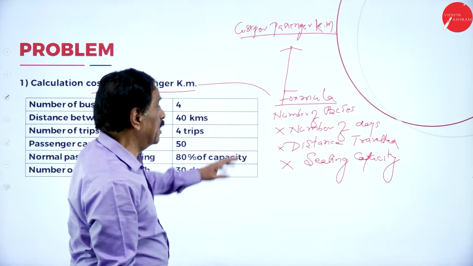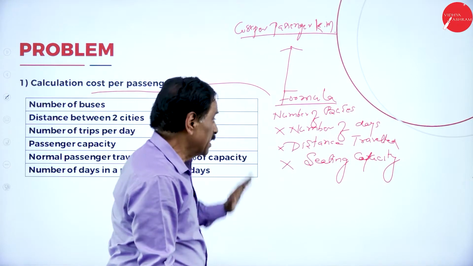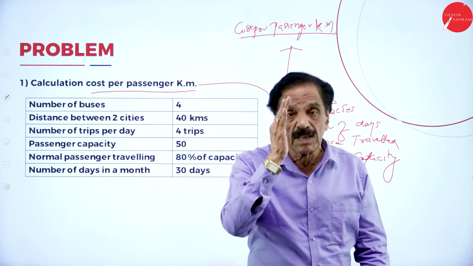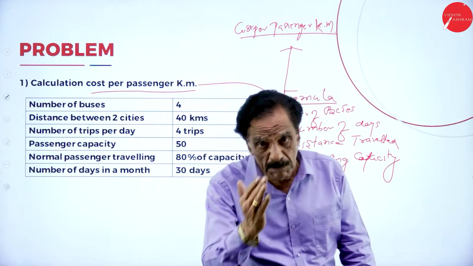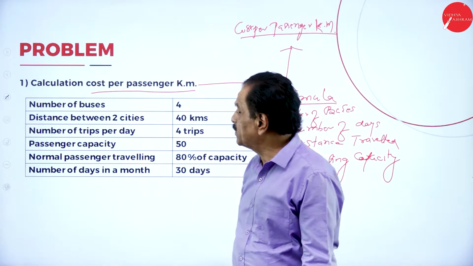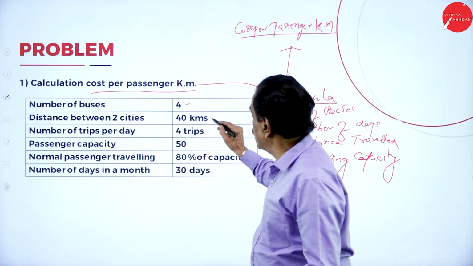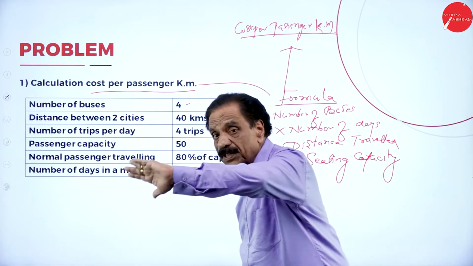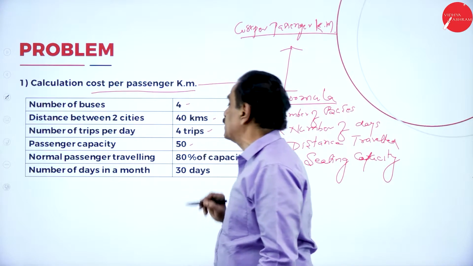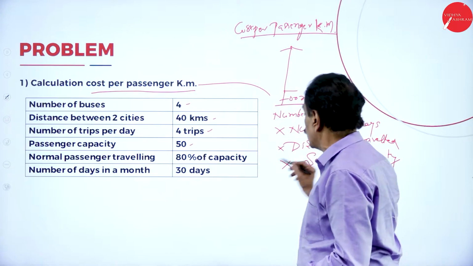Cost per passenger kilometer formula: number of buses into number of days into distance travel into seating capacity. If you see or understand, number of buses are 4. Distance travel to cities 40 kilometer, going 40, coming 40. How many trips they take? 4 trips. Passenger capacity 50. Normal passenger travel 80%. Number of days here now 30 days.